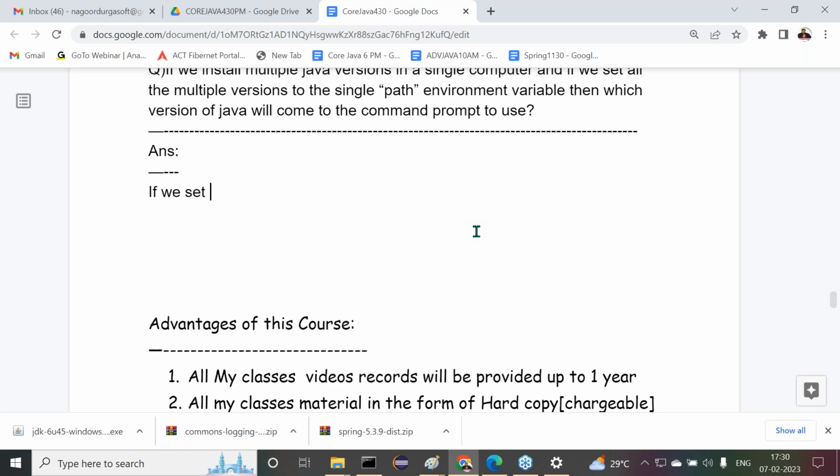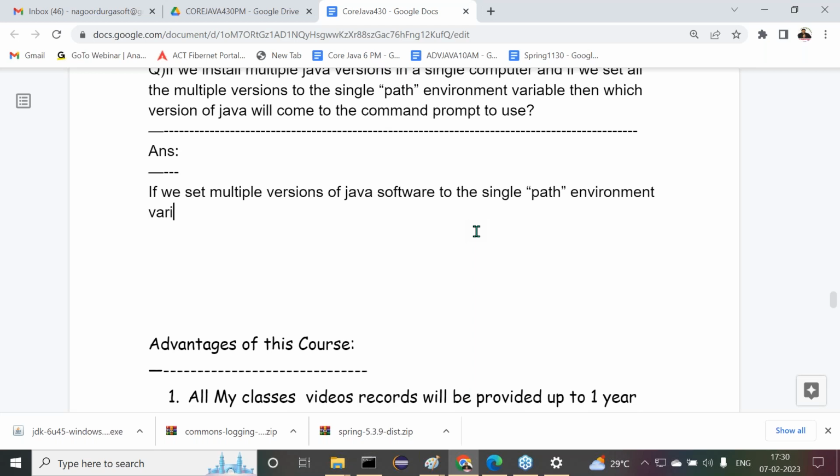If we set multiple versions of Java softwares to the single path environment variable, then which version will come there?